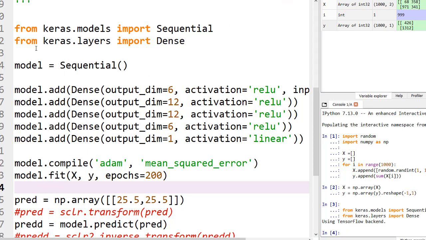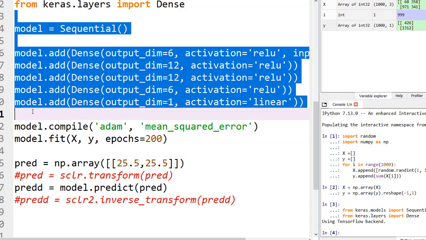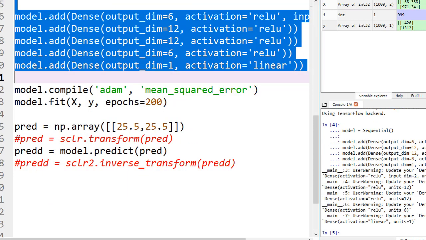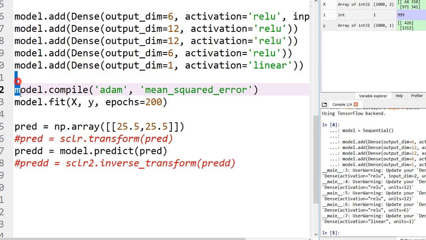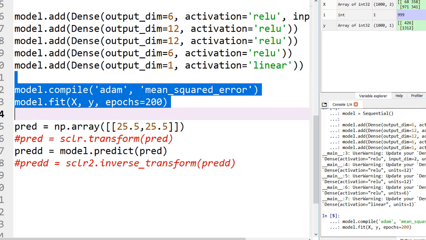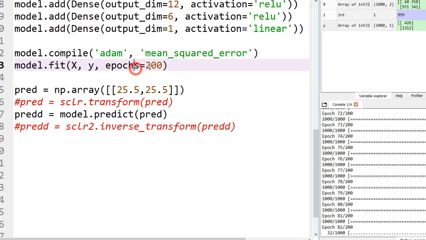So our libraries have been imported. Now let's add these layers to the model. Alright, so the layers have been created. Now let's compile and fit the model with the Adam optimizer and mean squared error loss function. I have used 200 epochs. The more epochs you use, the more accuracy you seem to get.